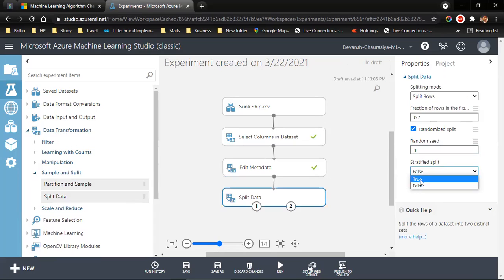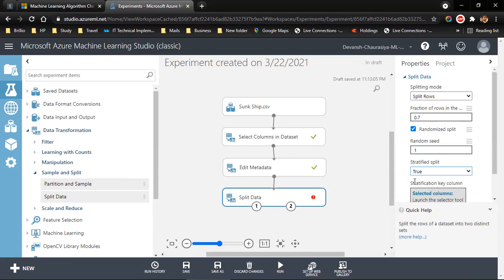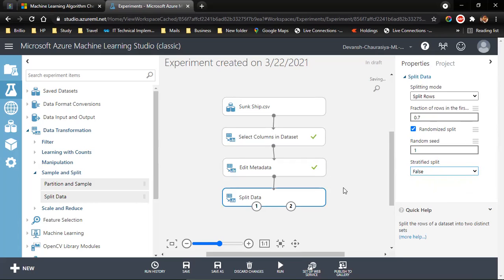Okay. Stratified split, true or false? I am assuming you know stratified sampling. So it's a similar concept, stratified split. If it is false, it does not give the equal opportunity, and it does not take the equal proportion from different varieties or different sets of data. If stratified split is yes, then it gives the equal proportion or equal representation of each feature of data. Now let it be false. We'll come to stratified in the second part, in the next part.